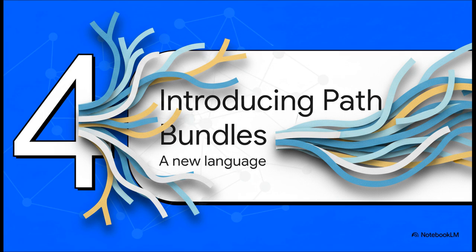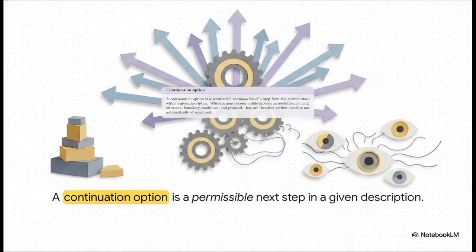If we're going to move away from a simple, kind of fuzzy idea like randomness, we're going to need better tools to describe how a system develops from one frame to the next. And this is exactly where the concepts of continuation options and path bundles come into play. So a continuation option is pretty simple, really. It's just a possible next step for a system, a physically permissible way for it to change from one frame to the next. But here's the really interesting part.